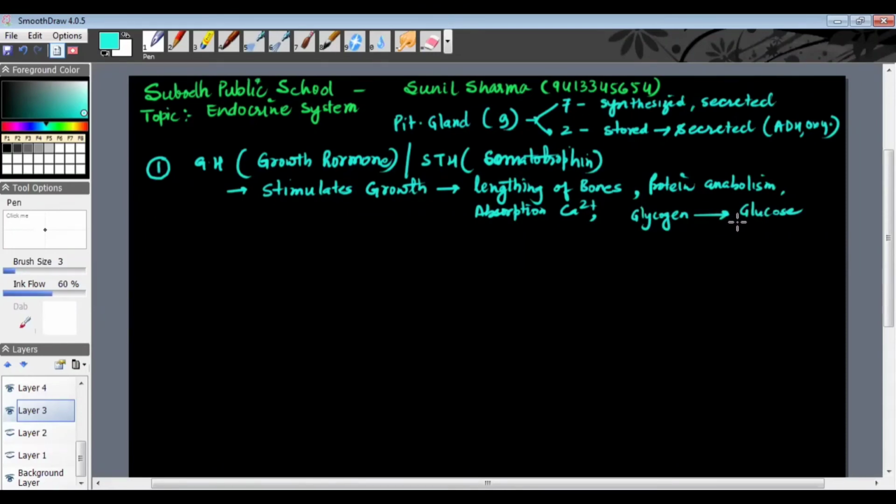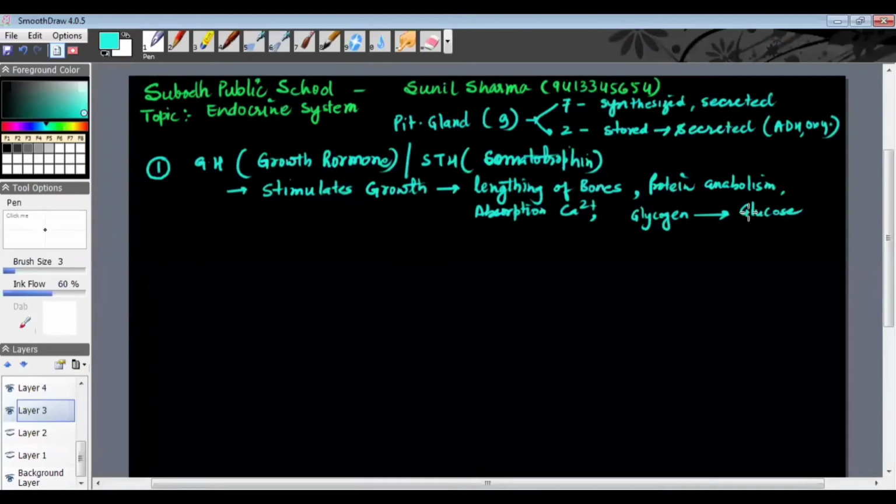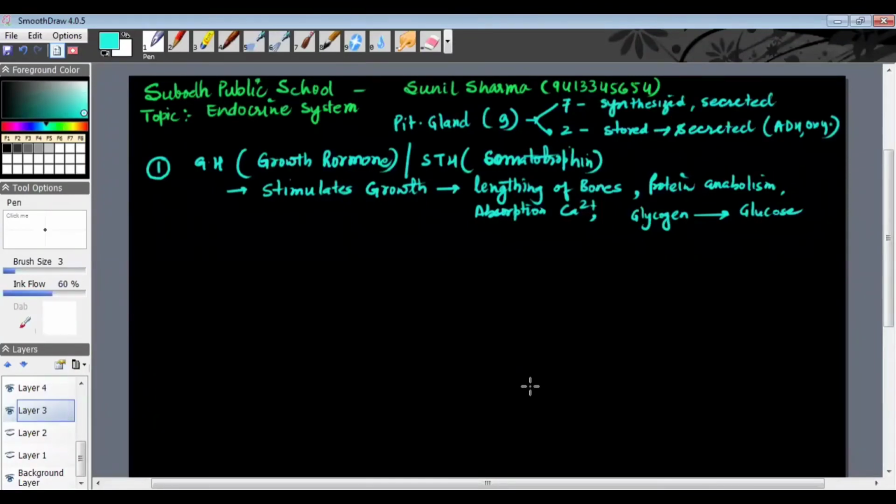Got it? Now the question comes: if this hormone is not secreted in the proper amount during the puberty stage, then what kind of problem will there be? If in childhood, when you are entering the puberty stage, there is hyposecretion, meaning low secretion of growth hormone.